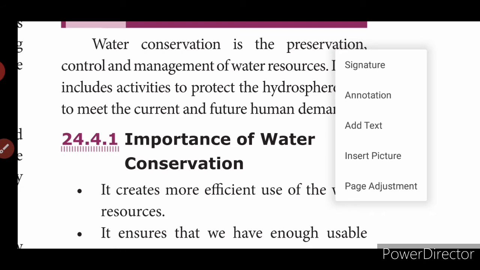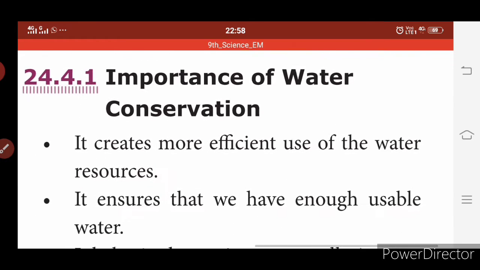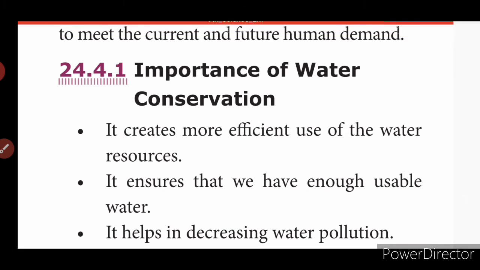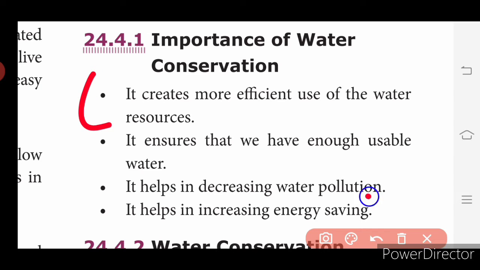So now we will see the importance of water conservation. Very important question. Importance of water conservation, it will be asked for 4 marks. Important question, children. All the 4 points. Importance of water conservation: it creates more efficient use of the water resources. It ensures that we have enough usable water. Helps in decreasing water pollution. It helps in increasing energy saving. So this is the importance of conserving water.